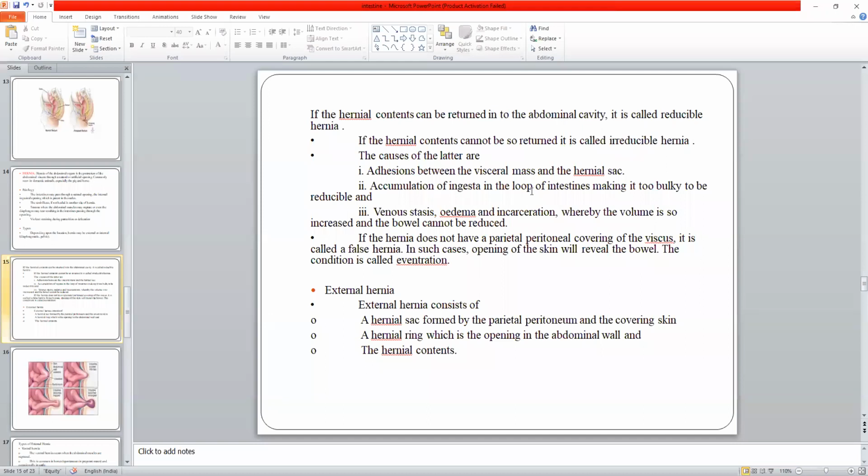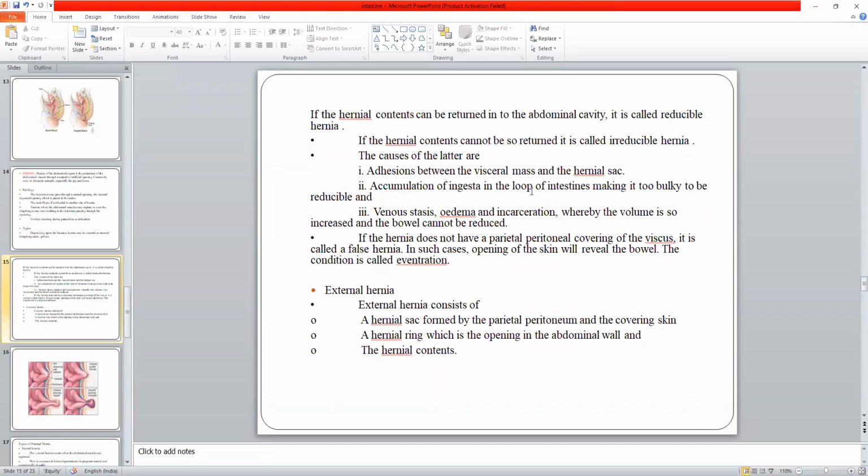For example, in an inguinal hernia, if a part of the intestine has come inside the inguinal canal and the person is standing upright, naturally due to gravity the part of the intestine will return to its normal position. So if it is possible, it is called a reducible hernia.